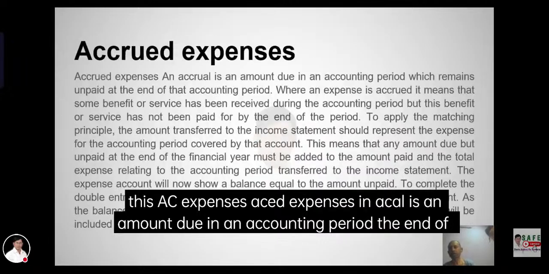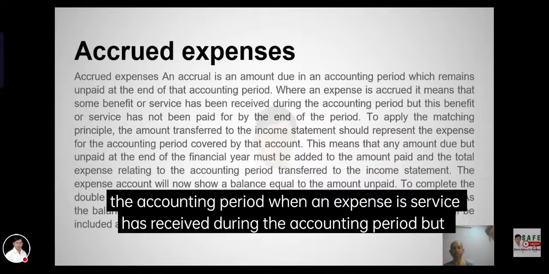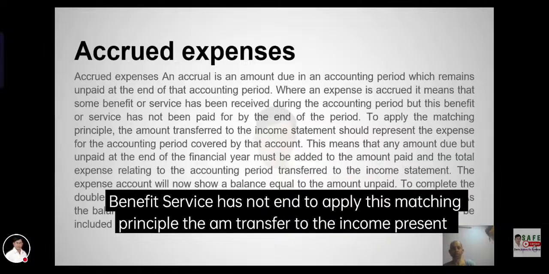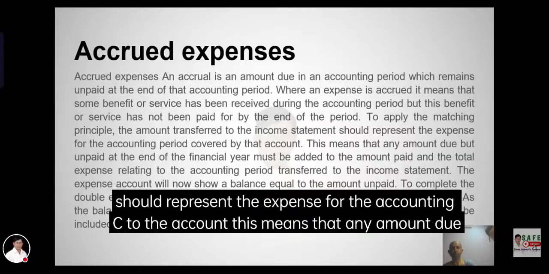Accrued expenses is an amount due in a profit during the year. This should represent the expense for the amount and cover this.